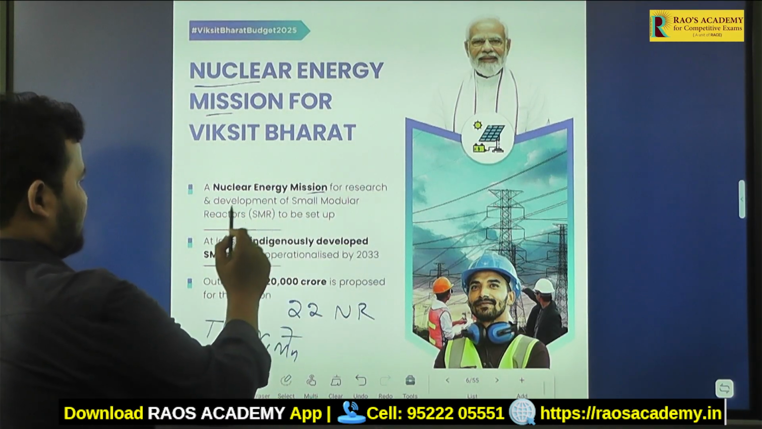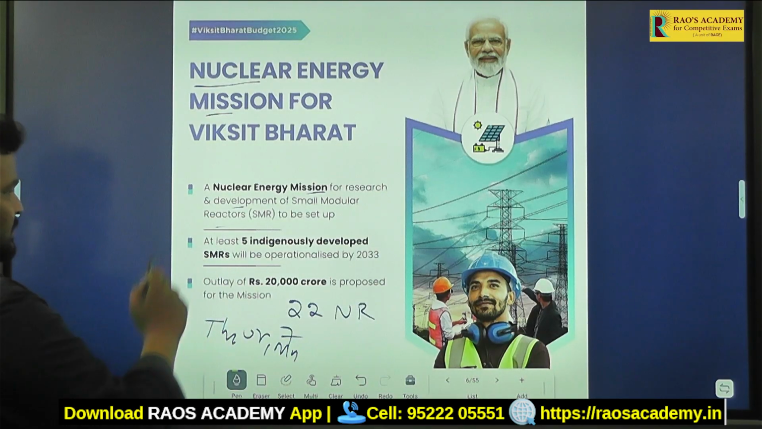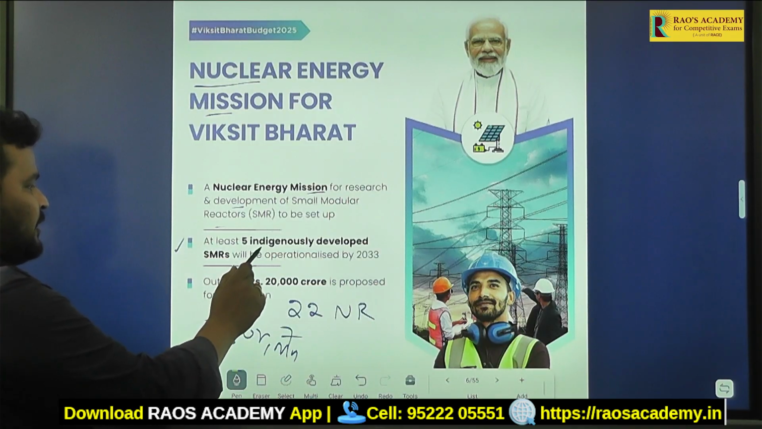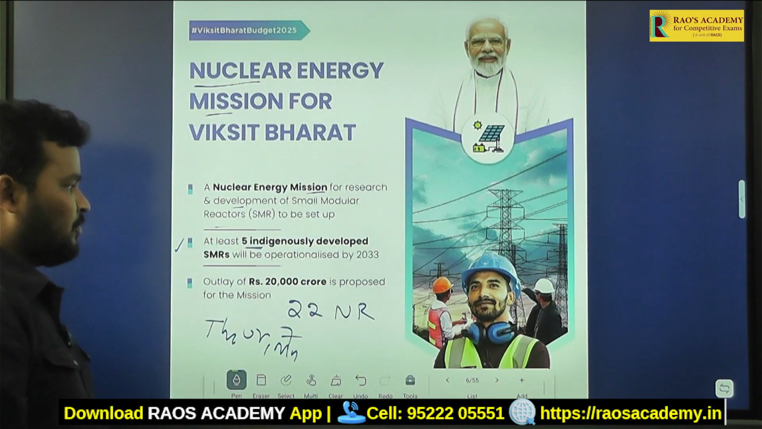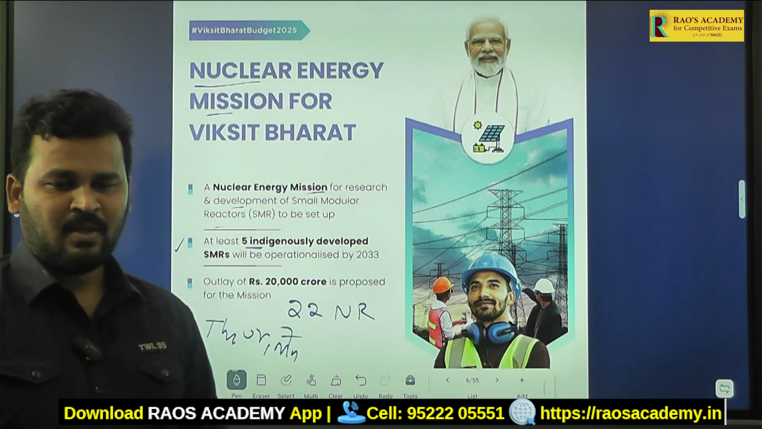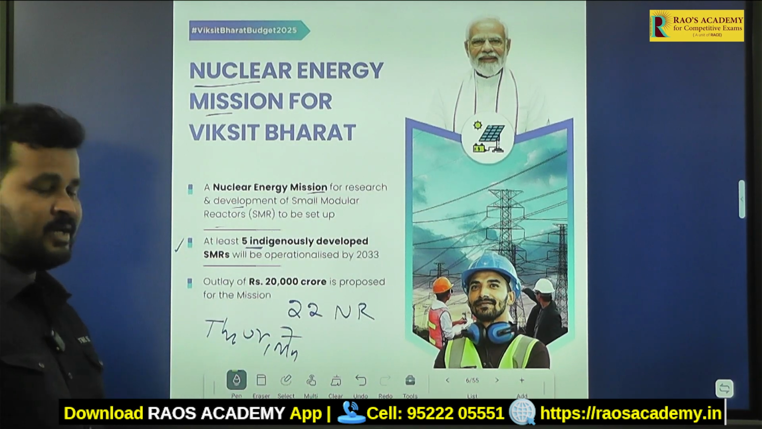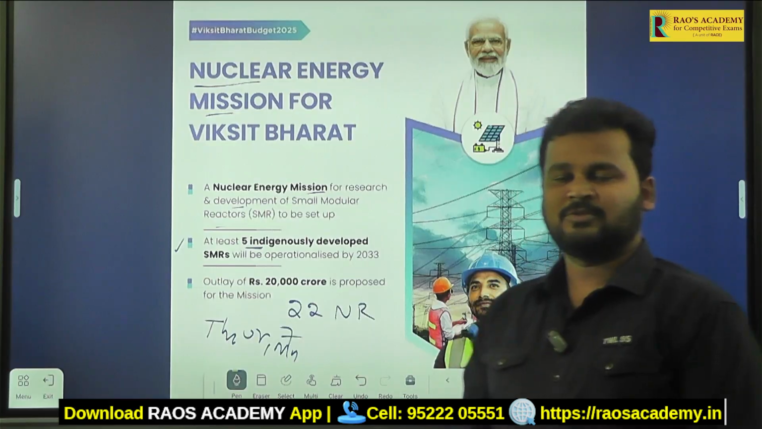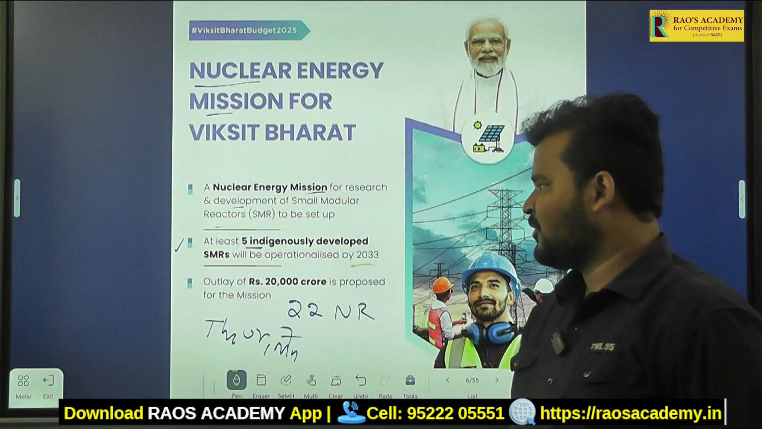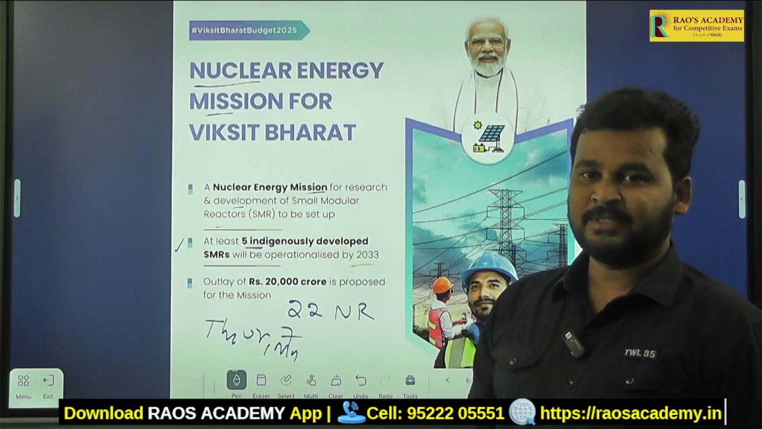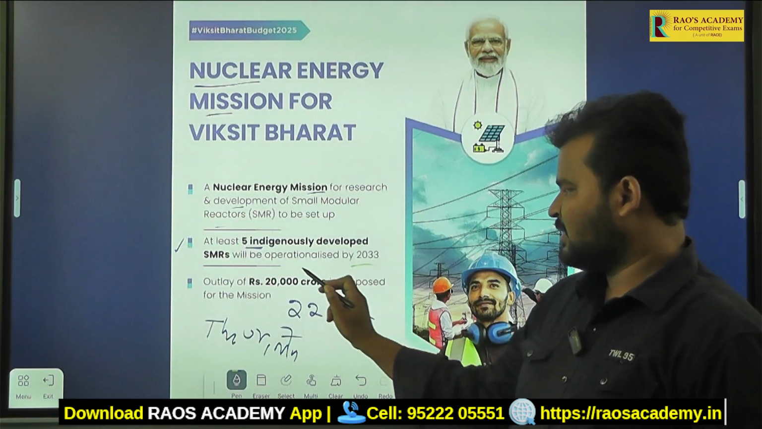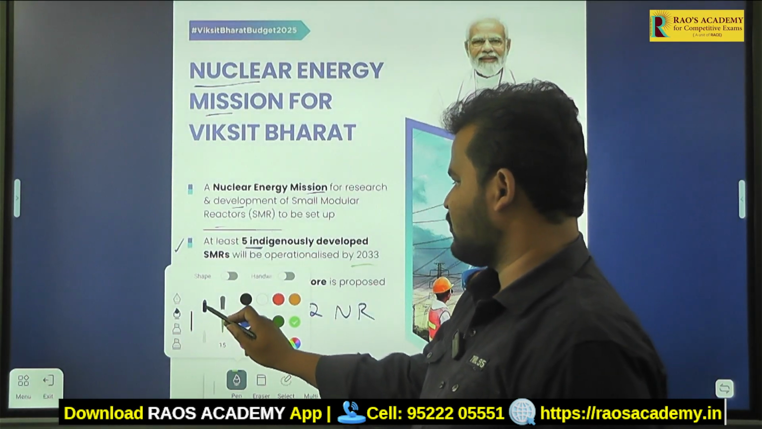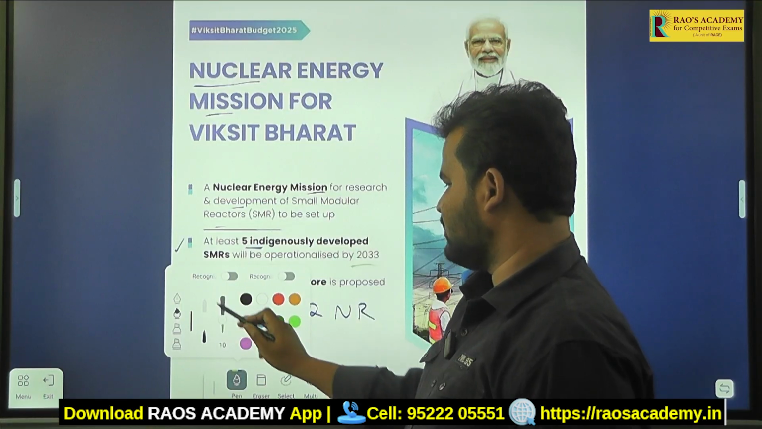So, the Nuclear Energy Mission is for research and development of small modular reactors to be set up in India at various places. Its target is that 5 indigenously developed SMRs will be operationalized by 2033. So one of the agenda items is that by 2033, the Government of India wants to establish 5 indigenously developed nuclear reactors. For this, 20,000 crore rupees was allocated.